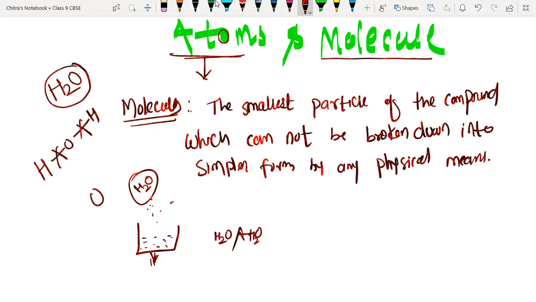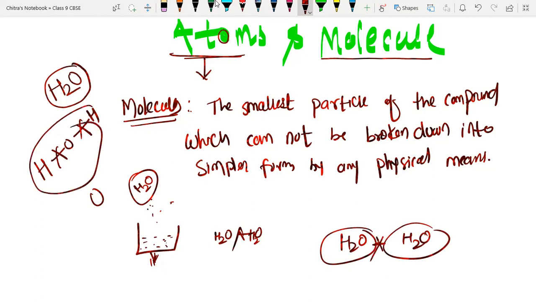Here we have one H2O and here we have another H2O molecule. So the force of attraction between them may break, but these bonds will not break. So here we have mentioned the smallest particle of a compound which cannot be broken down into simpler form by any physical means are called molecules.